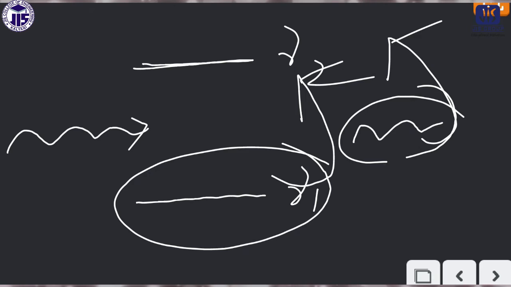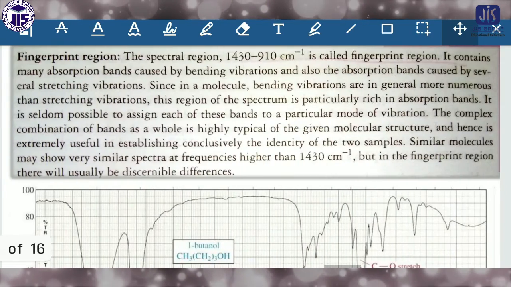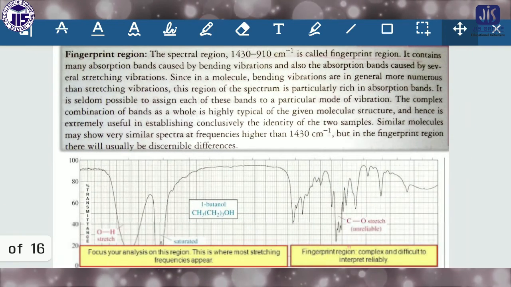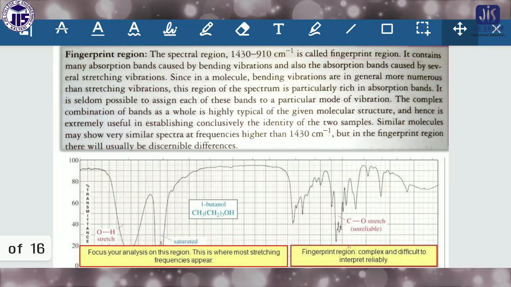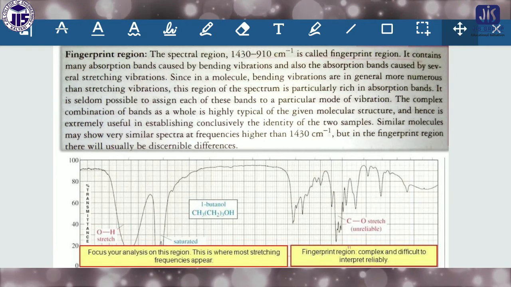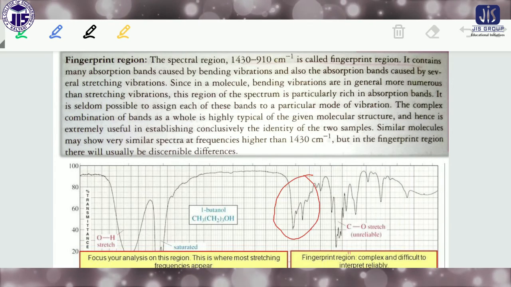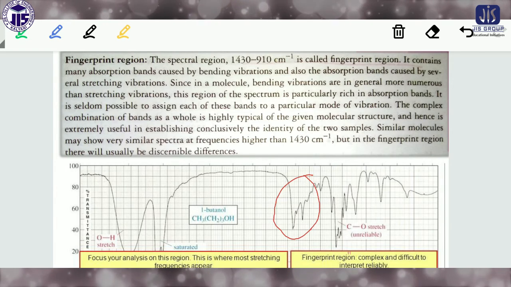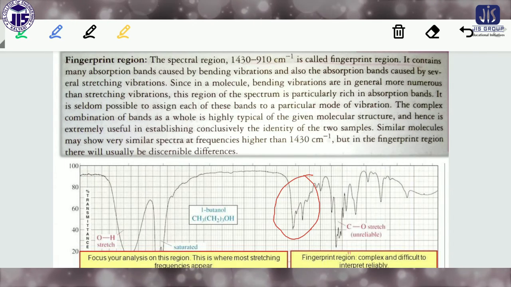So if we plot transmittance versus wave number, then we'll get this type of curve. Here it is a negative curve, because the peaks are negative peaks. These peaks denote that transmittance is very low, and transmittance being very low means absorbance is higher.